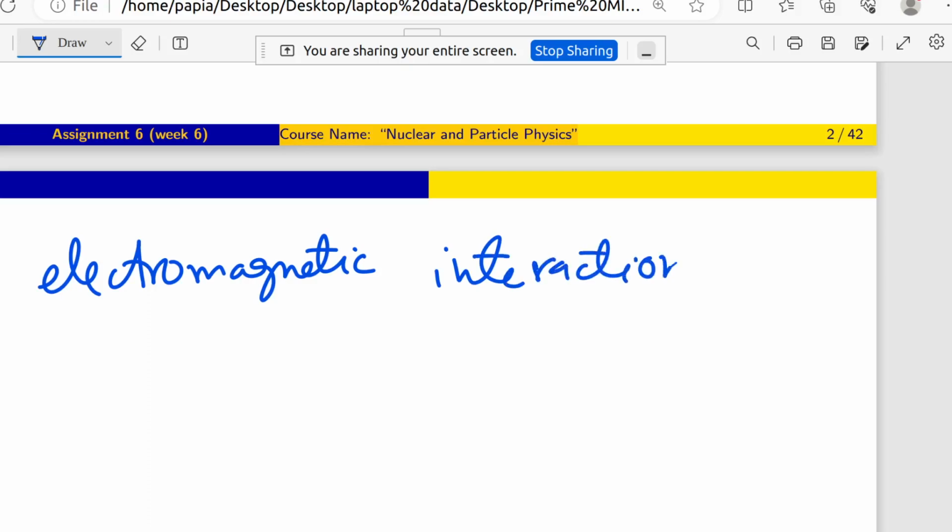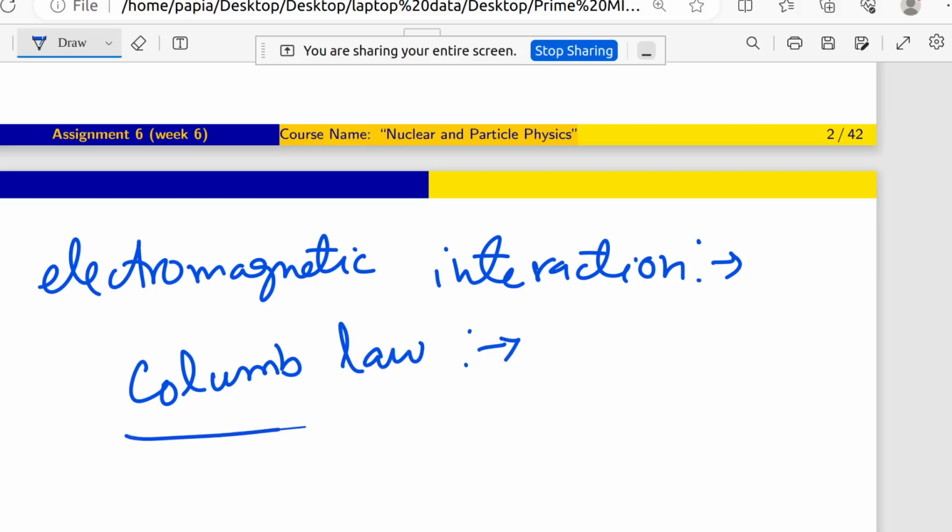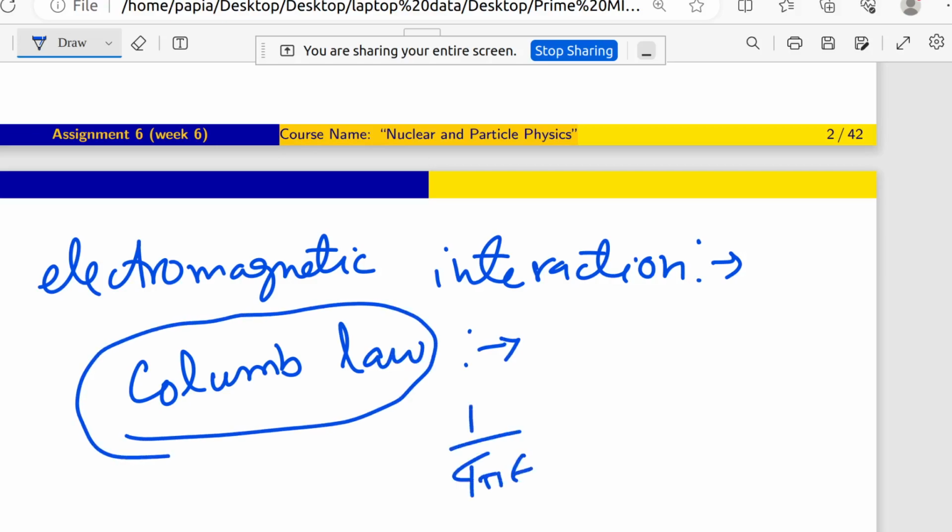Electromagnetic interaction is governed by basically Coulomb's law. What is Coulomb's law? 1 by 4 pi epsilon naught, then q1 q2 by r squared. It is a very simple law.